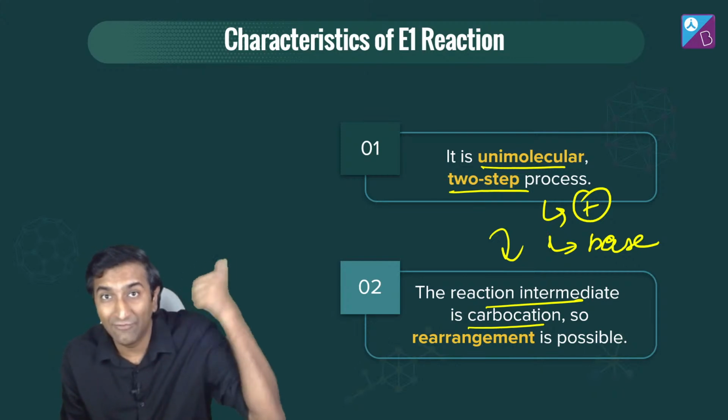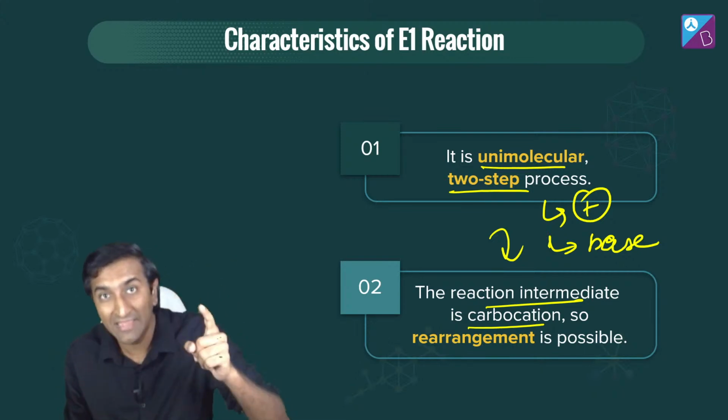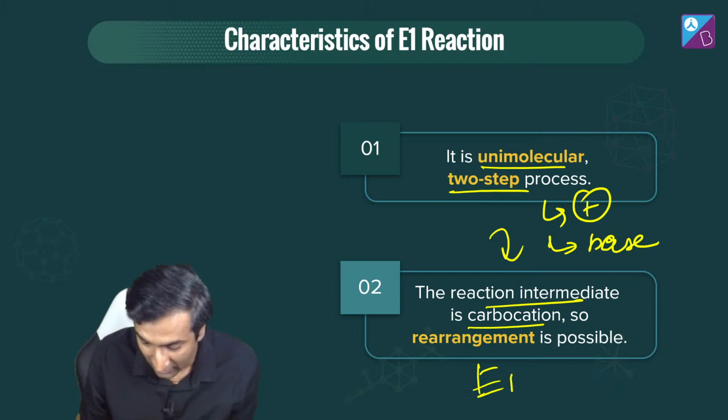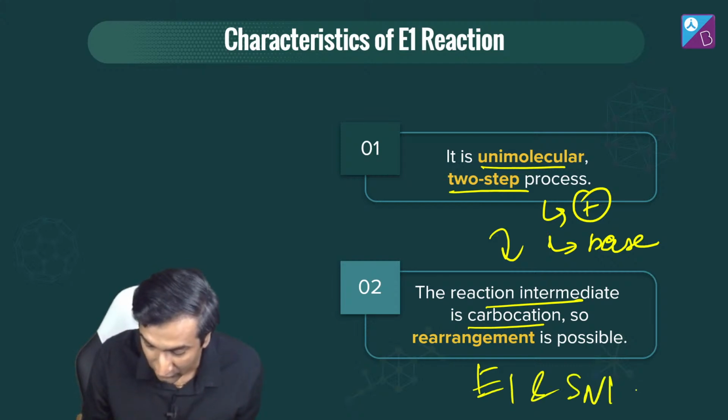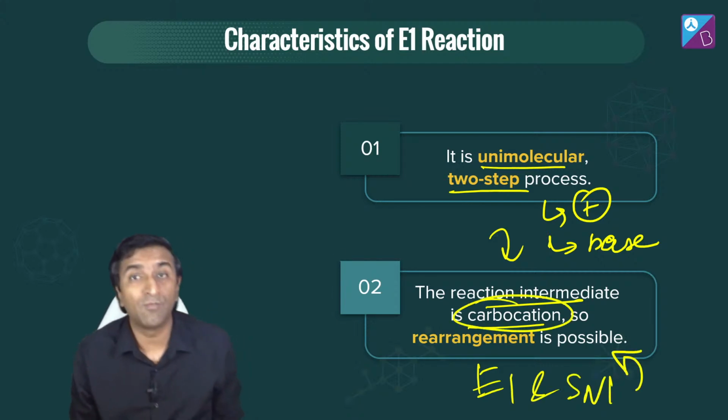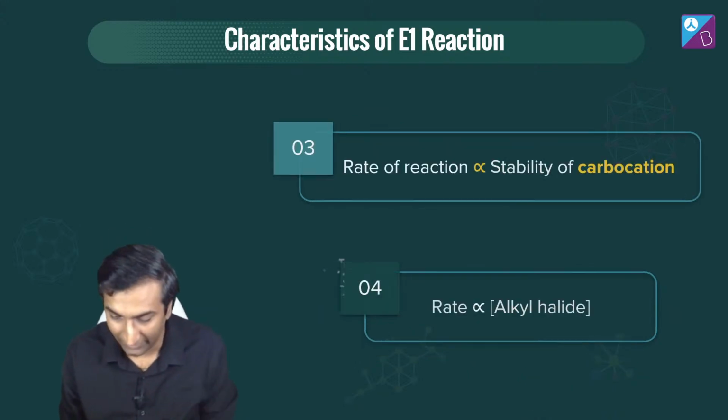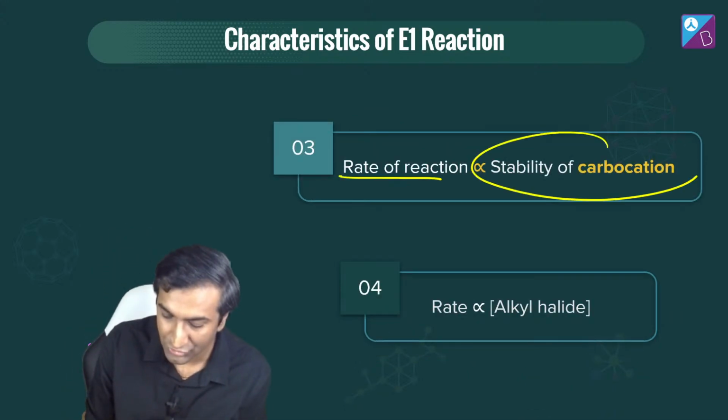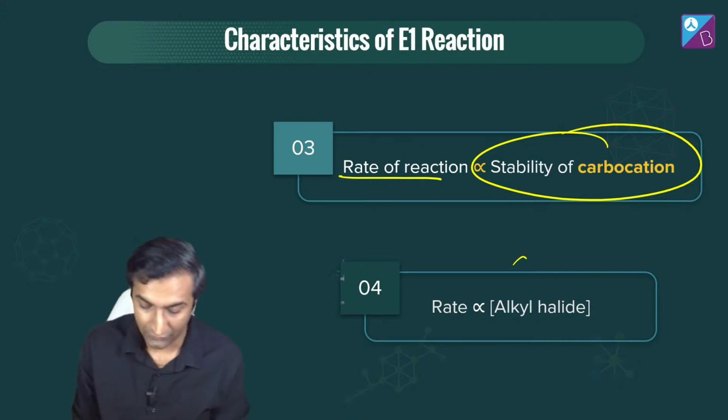I started this slide with a clarification. Here I did not do a rearrangement. Keep in mind, in E1 and SN1, rearrangement is possible. Why? Because a carbocation is getting formed. Great. Rate of reaction is proportional to stability of carbocation, and also this right here.